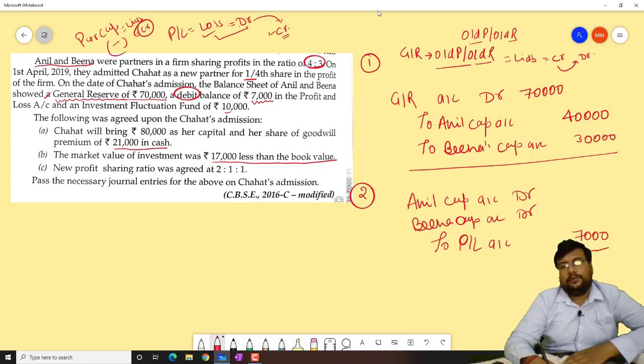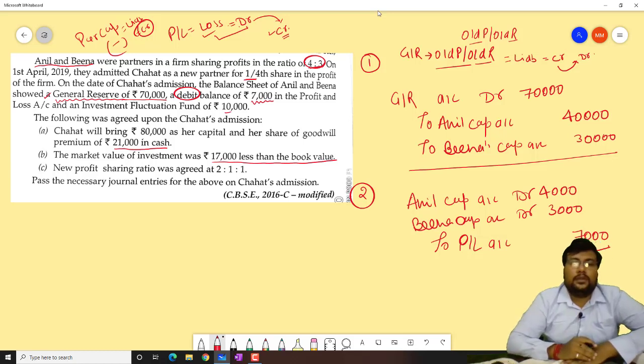Now this 7,000 will be distributed between the old partners in the old ratio. Old partner old ratio 4:3. How much? 7,000 in 4:3, 4,000 and 3,000.